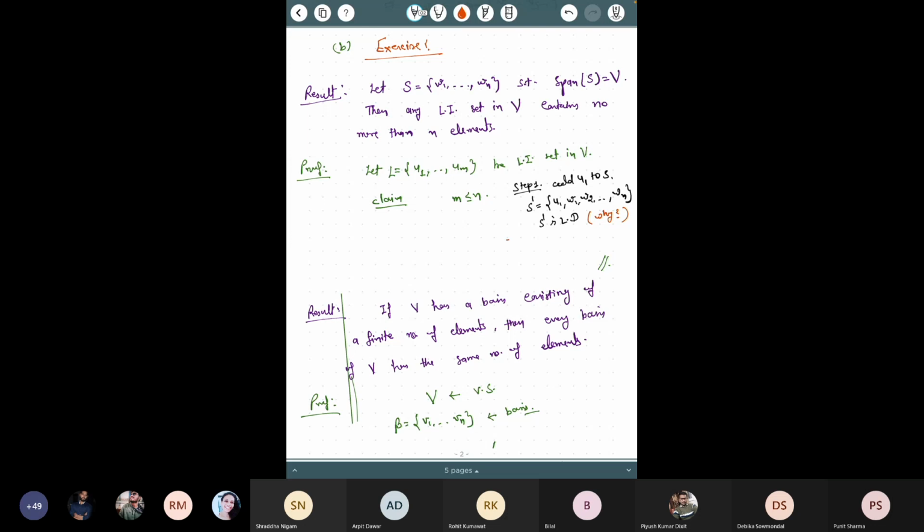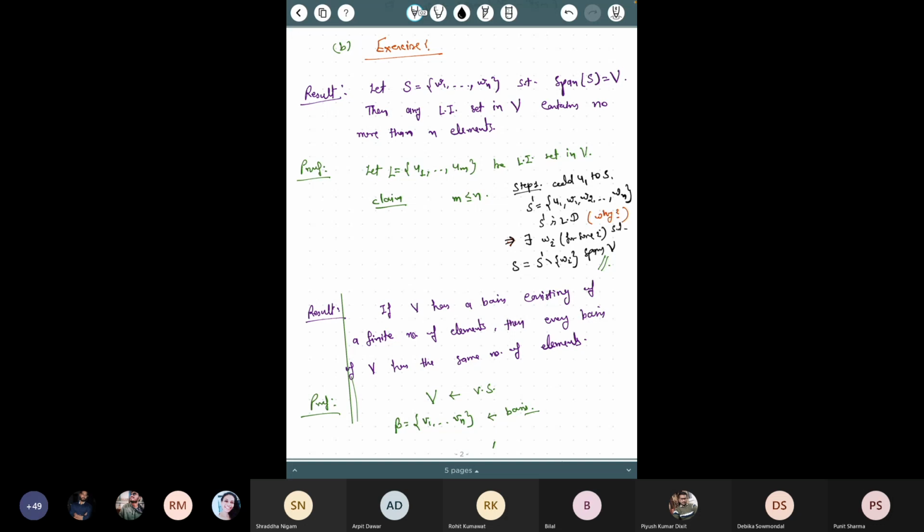Now this implies that this u1 is non-zero, because this set is linearly independent, so all these ui's are non-zero. So using the linear dependence lemma, you can say that there exists a wi for some i such that this set s dash, after removing this element wi, also spans v. And let us call this new set again s. Rename this s. Now this is my s.